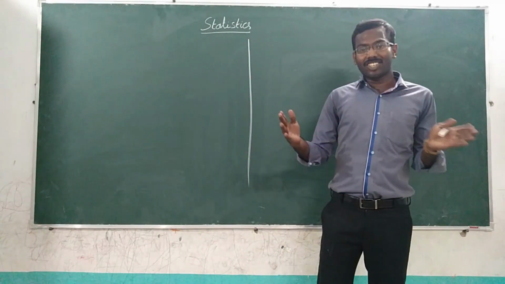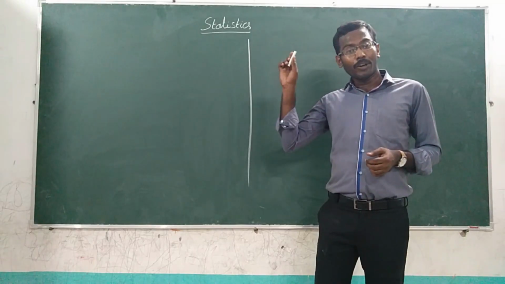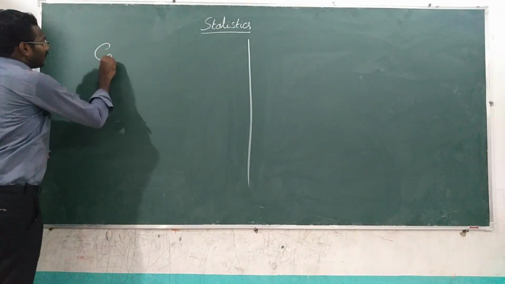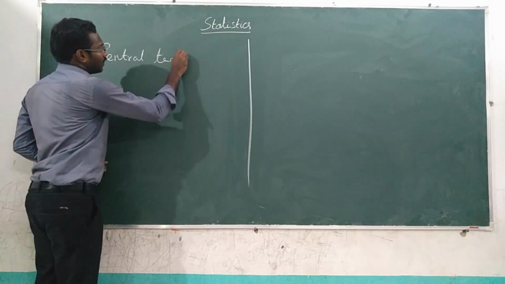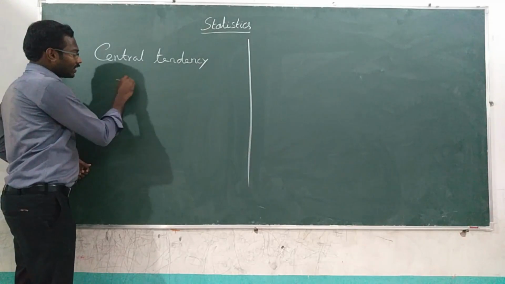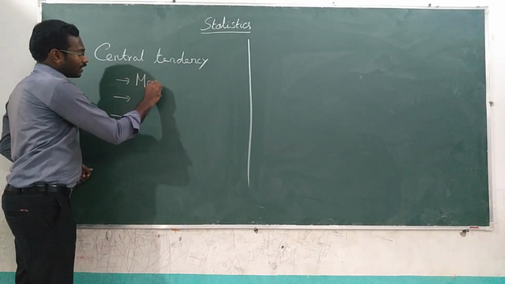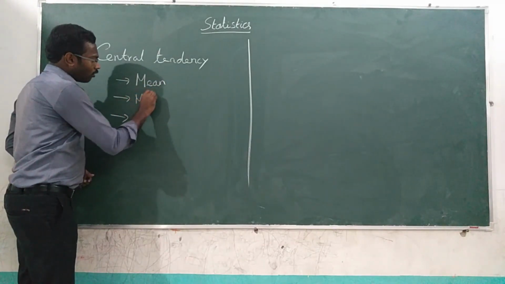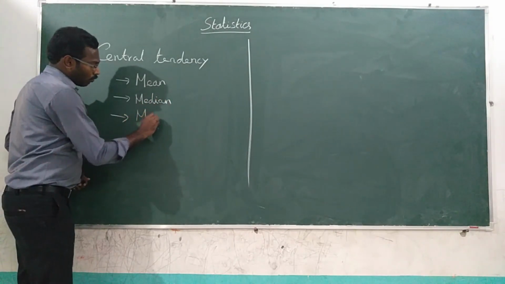So let us start our statistics, and specially we are going to focus on the topic called central tendency, and we are going to deal with three subtopics under that. One is mean, another one is median, and another one is of course mode.